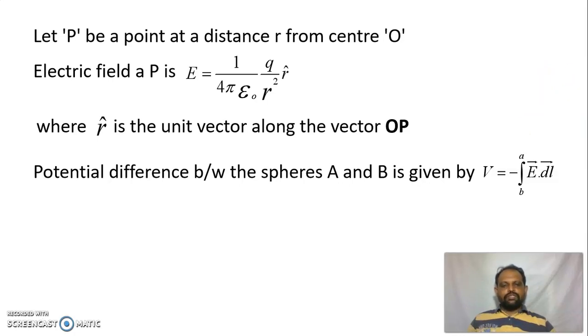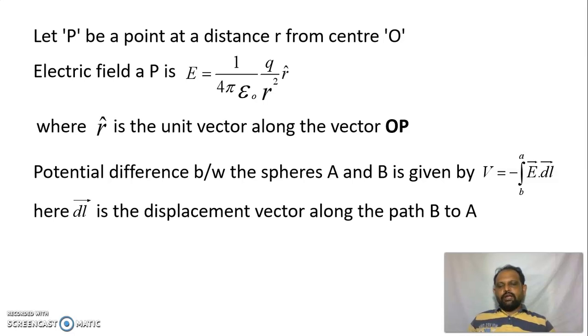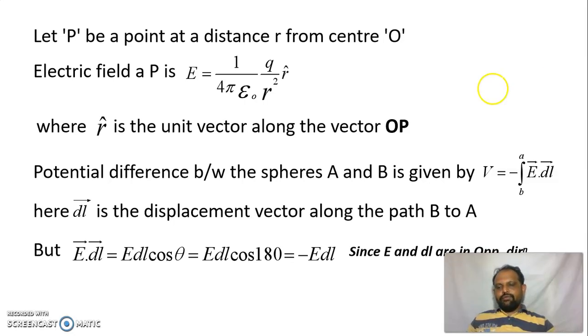So this is the potential difference between the two spheres. Here dl is the displacement vector along the path B to A, where B is the point on the surface of the outer sphere and A is the point on the surface of the inner sphere. But here E dot dl are two vectors, so that can be written as E into dl cos theta, where E and dl are the magnitude values.